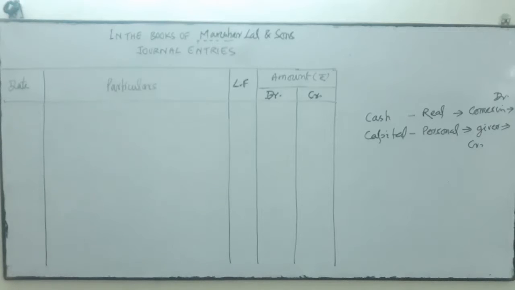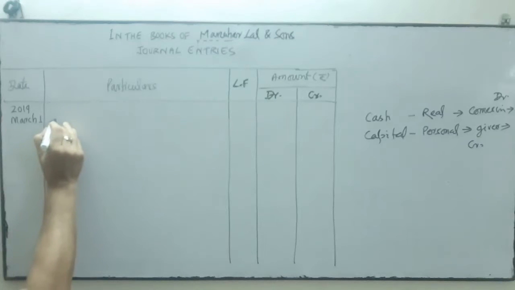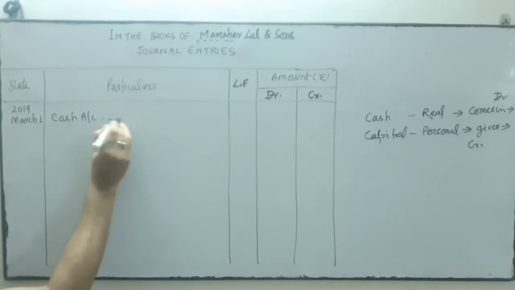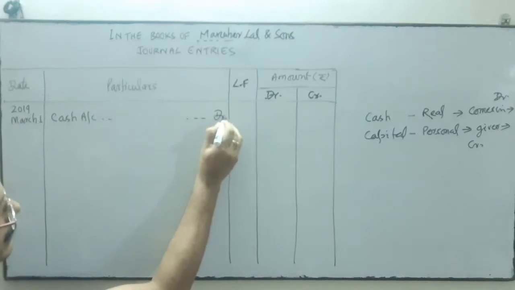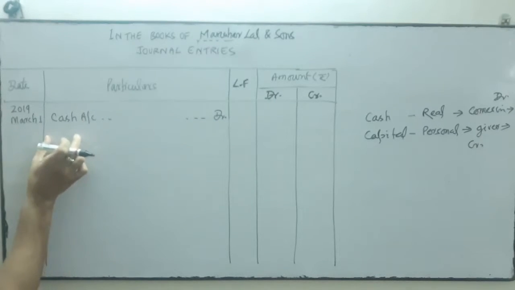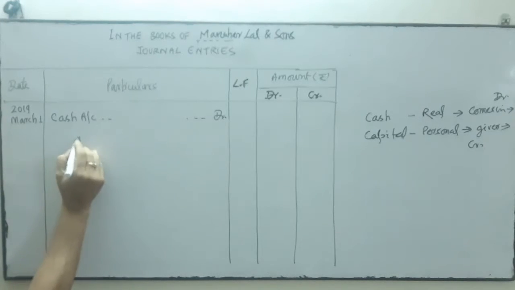So we'll write the date first. Date is 2019 March 1st. First of all, we write the year, then month, then date. So we start with the cash account debit. We'll write like this: cash account debit. At the end of this particular space, after debit, we will take one gap over here. We are going to give one gap space, and from here we will write 'To' to indicate the credit.